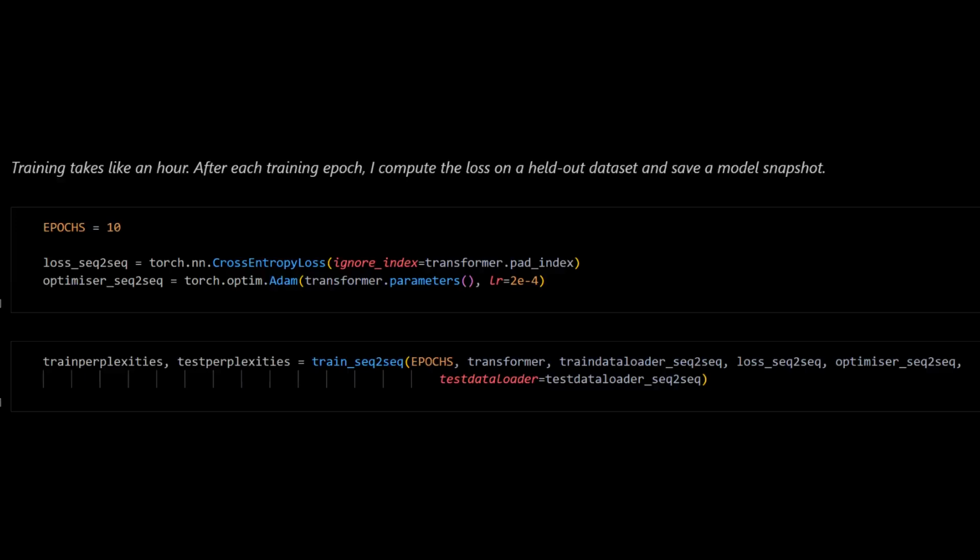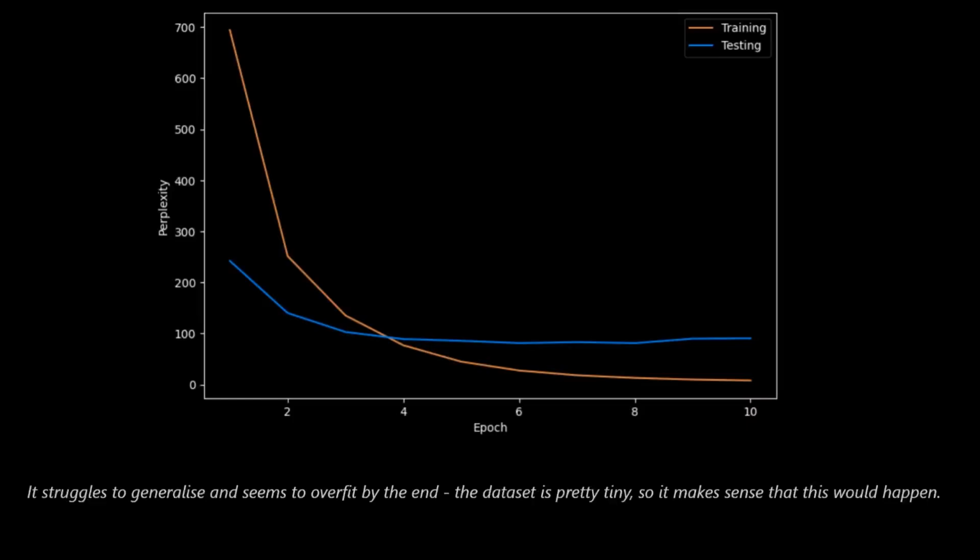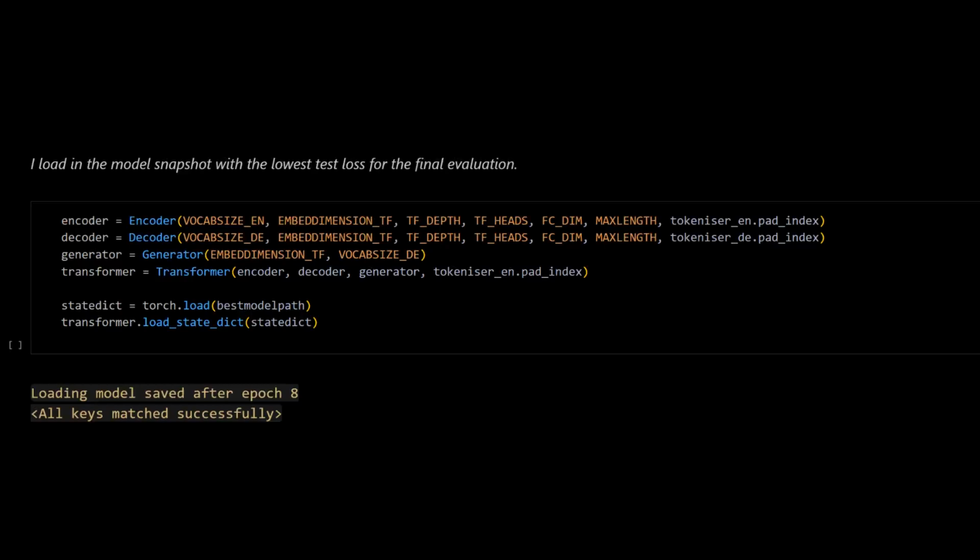After each epoch, I save a snapshot of the model. Looking at the training and validation perplexities, we can see that the model struggles to generalize and overfits at the end, which I probably should start expecting by now. The snapshot with the best testing perplexity gets loaded in for the final evaluation. So far, inference has relied on teacher forcing, in which the decoder is fed a reference sequence, which it only has to continue by one token at a time.